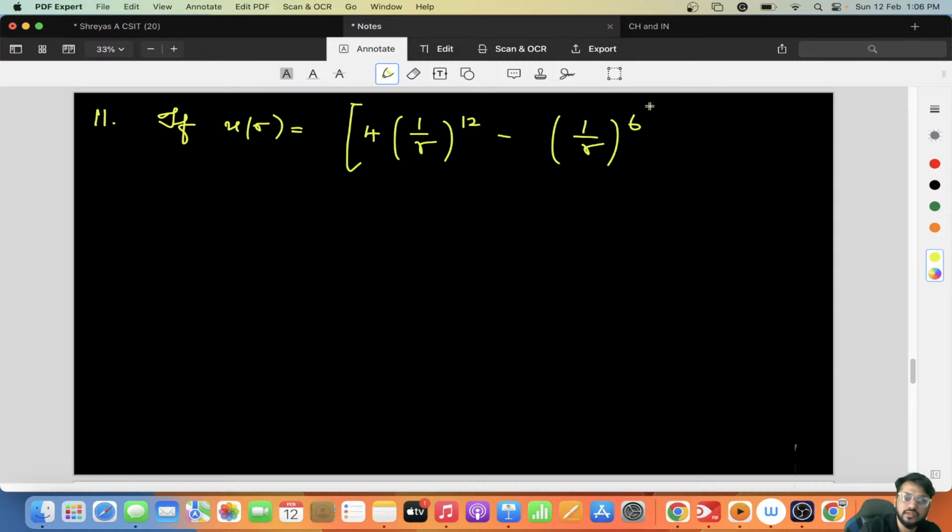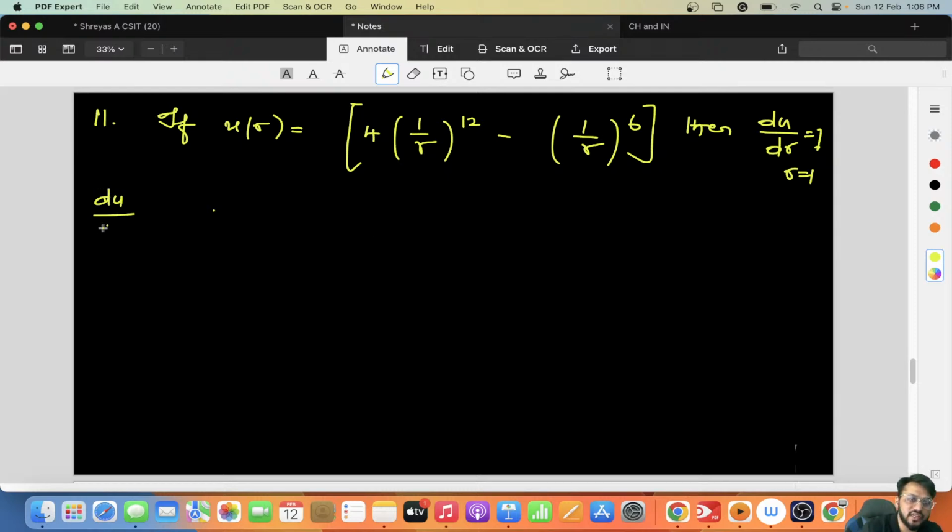Let us go to the 11th question of engineering mathematics. I am taking both general aptitude as well as engineering mathematics. This was a derivative question. If U(r) is equal to 4 into (1 by r to the power 12 minus 1 by r to the power 6), then du by dr, where r tends to 1, will be equal to what?